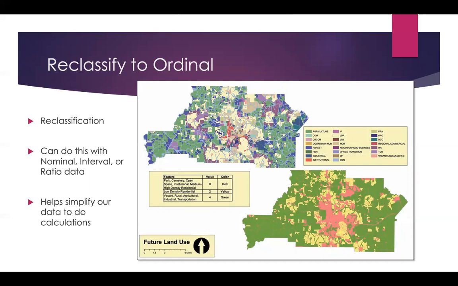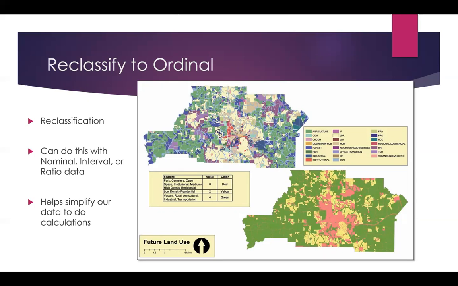Who likes plain vanilla? In this graphic here, the GIS analyst is giving places that are vacant, rural, and agricultural and industrial a ranking of 4, while parks and medium density residential areas are a value of 0. There's also a middle value of 2 for low density residential.